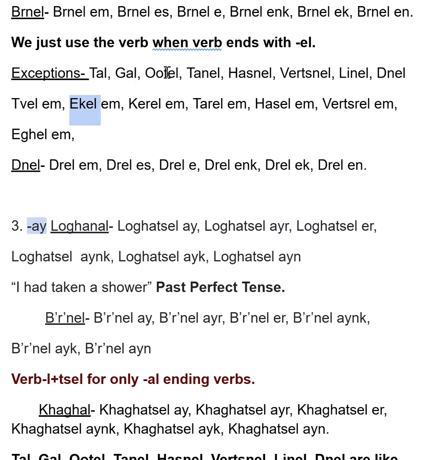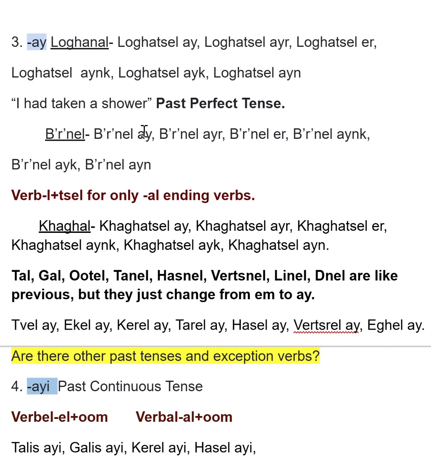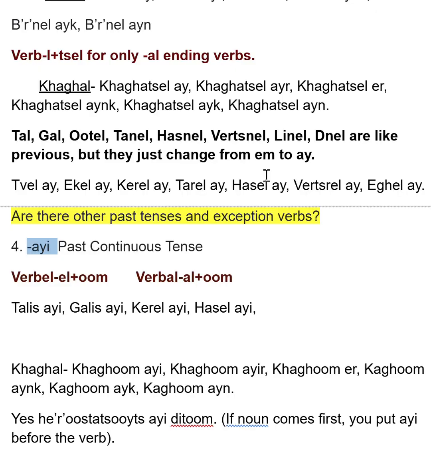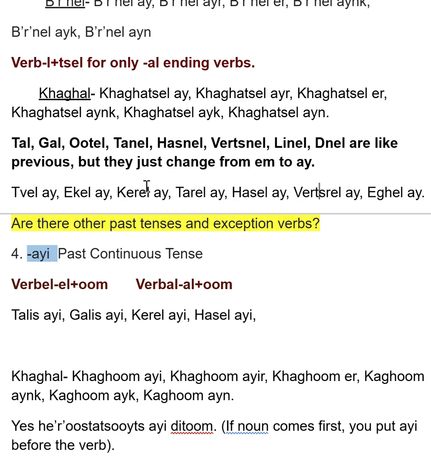So this is going to be for this one, and you get the point. It's just going to be the same thing. Instead of having our suffix be M, it's going to be A. Տվել, եկել, կերել, տարել, հասել, վերցրել, եղել. These are for the I conjugation of this tense. So you're not going to say, you guys had given, duk tavele. You're going to say duk tavele, ache.